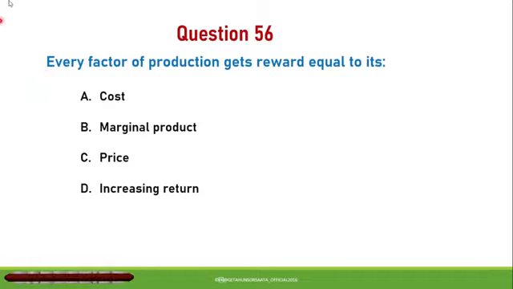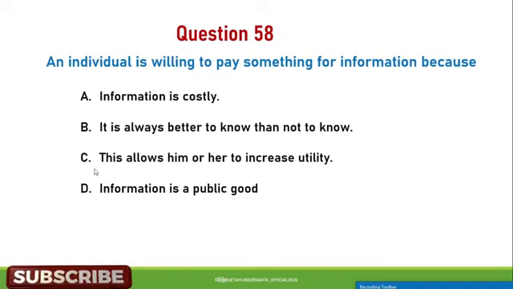Next question. An individual is willing to pay something for information because A. Information is costly. B. It is always better to know than not to know. C. This allows him or her to increase utility. D. Information is a public good.